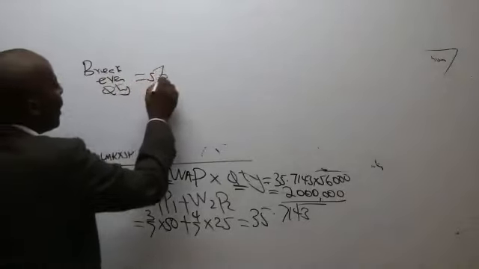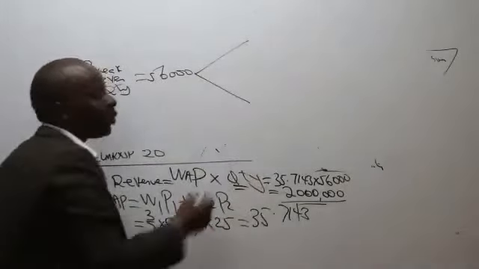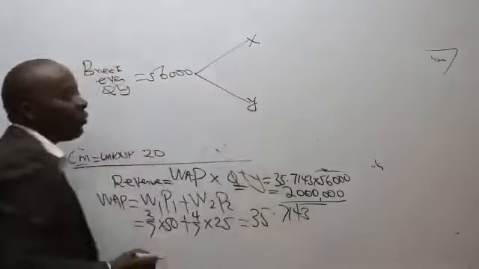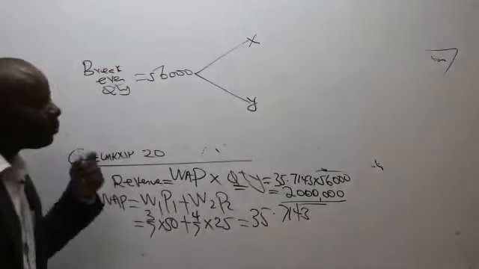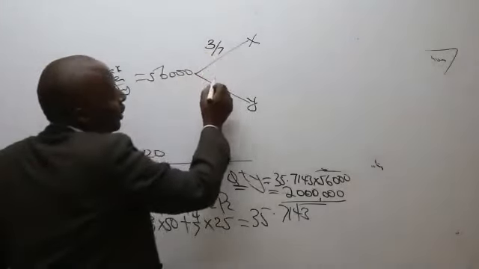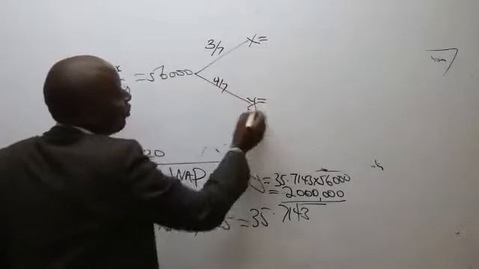What if, Mwalimu, we know that the break-even quantity is 56,000, and I split this into 2? So that we know out of these, how many units of X and how many units of Y we have. The splitting criteria is our proportions. We have 3/7 and 4/7. Can somebody tell me the units of X and the units of Y?